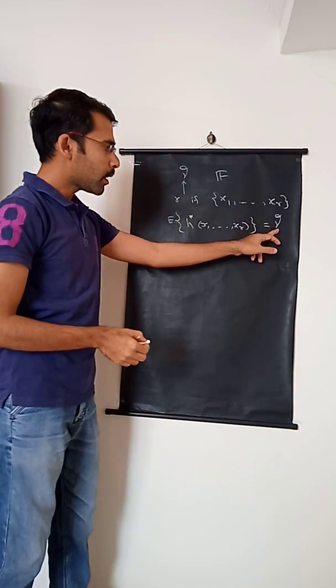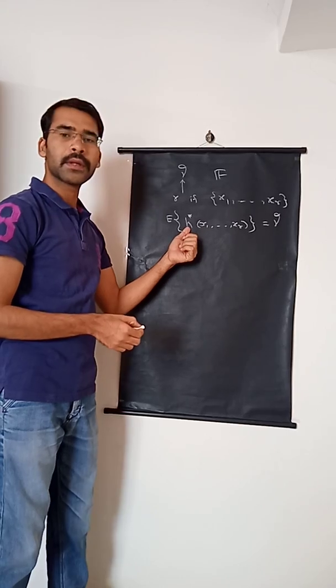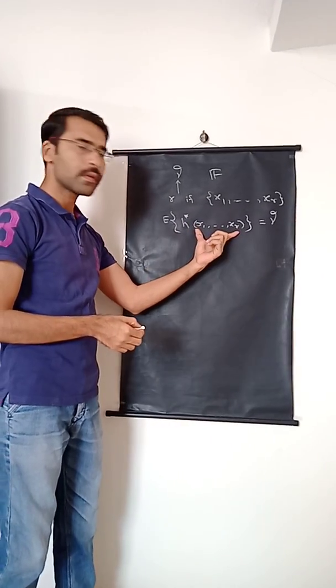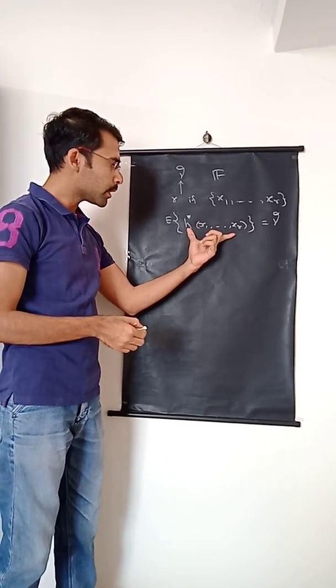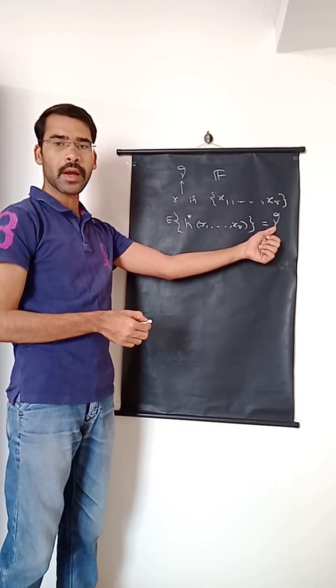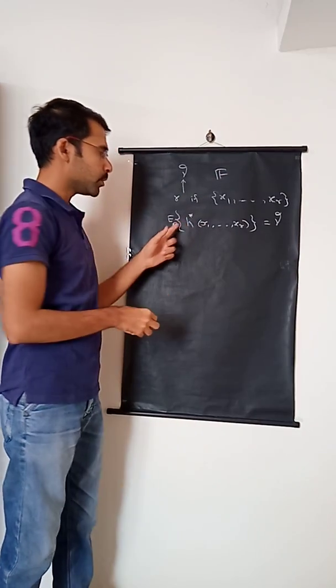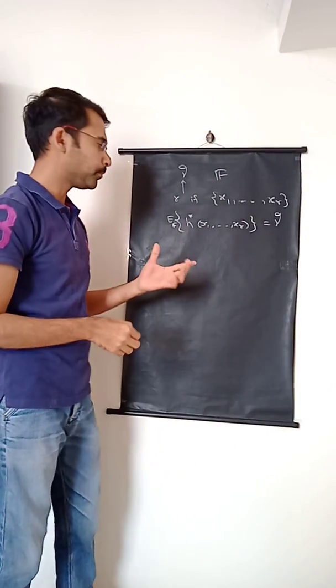So gamma is said to be estimable if there exists a function h star which, when it acts on a sample, this particular quantity h star of x1, x2, xr, on expectation becomes equal to gamma. This expectation is taken over this particular distribution from the particular family.